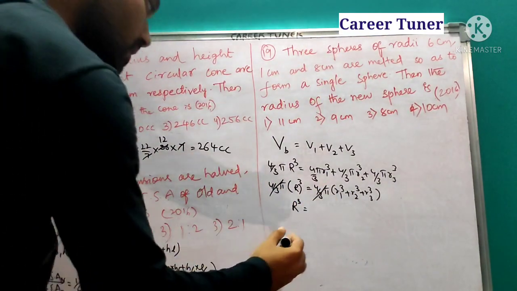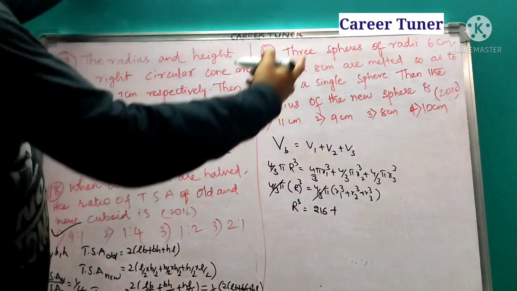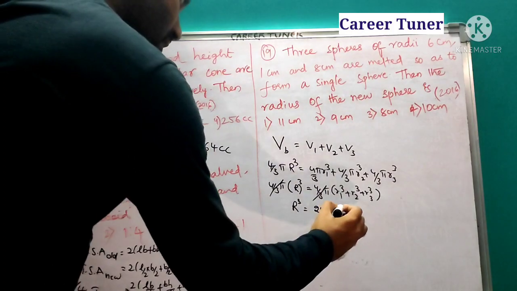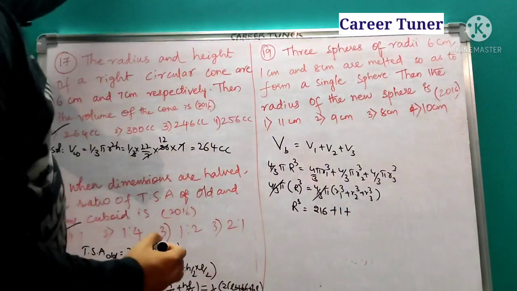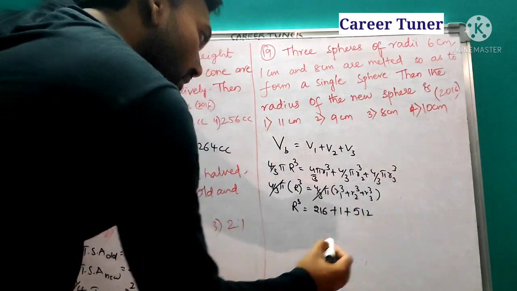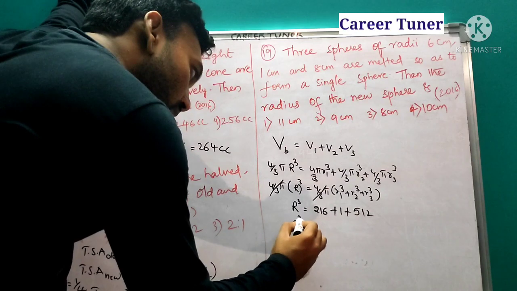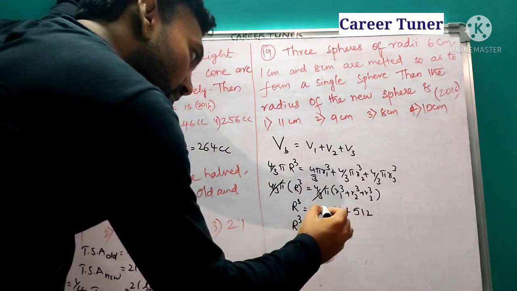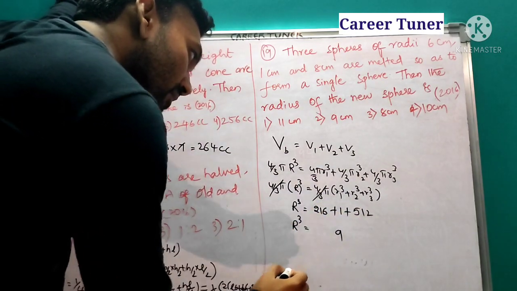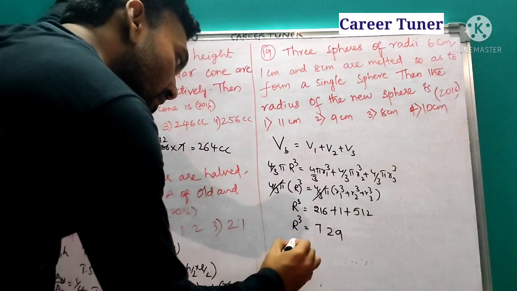We have 6. 6 cube is nothing but 216 plus second radius 1 centimeter. 1 cube is nothing but 1 plus third radius 8. 8 cube is nothing but 512. So R cube is equal to, so 6 plus 2, so it is 9. So next it is 2 and this is 7. So R cube is equal to 729.